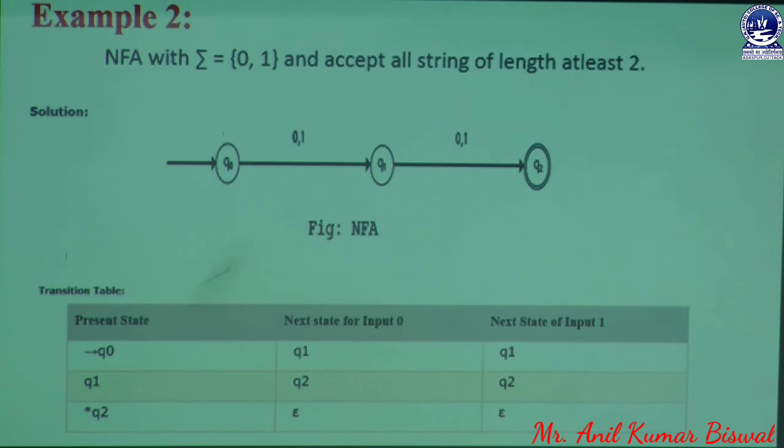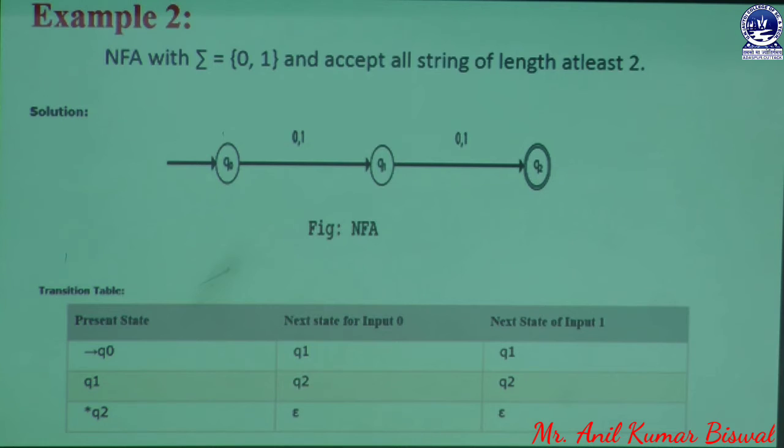Similarly, Q2 is the final state. If the user wants to put 0 or 1 there, no state is created. That means nothing can be created on 0 or 1 from the state Q2. This final state never contains any state value. It is known as epsilon, meaning it is empty. No state is created on 0 and 1 from Q2. That's why in this diagram you have only 0 or 1.